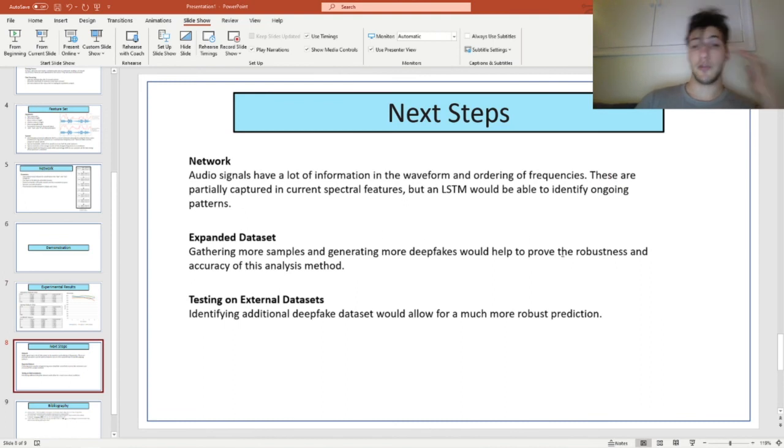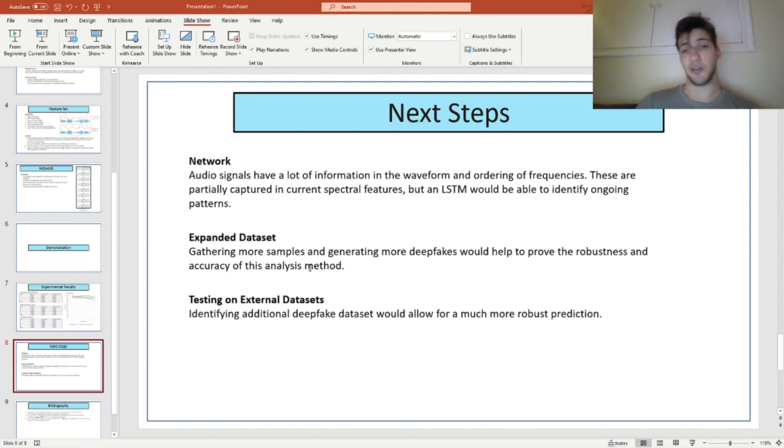So there are a few next steps, improvements I would like to make to this project. I'd like to use a different network structure. I'd like to use an LSTM or recurrent neural network structure. This will allow me to extract time domain features from my waveforms and allow me to see the variations in small local spaces within those waveforms. I'd like to expand my data set out significantly.